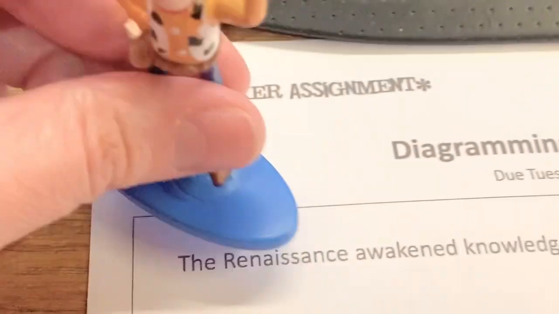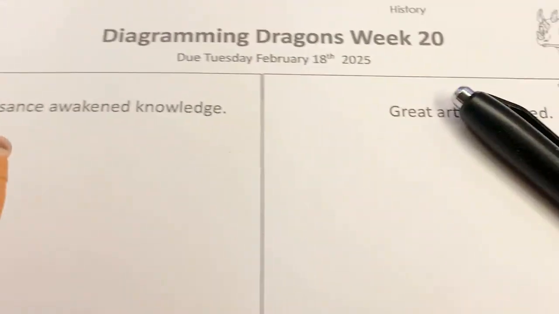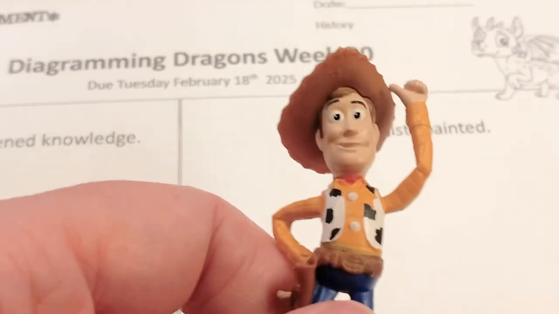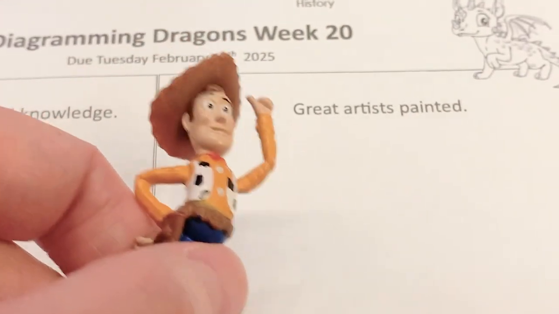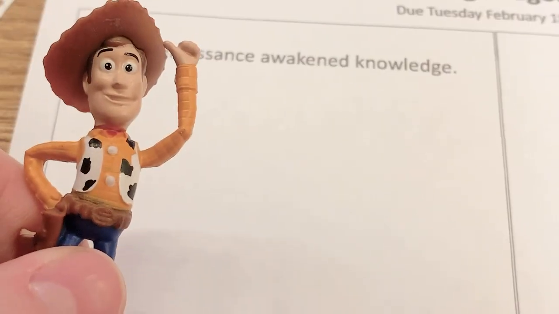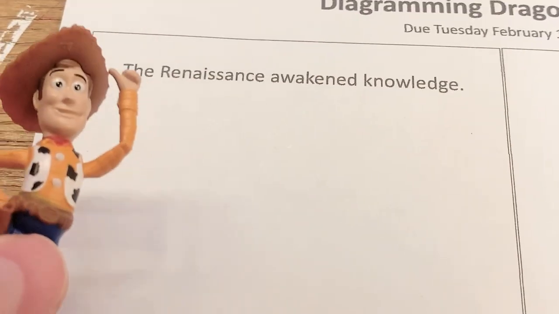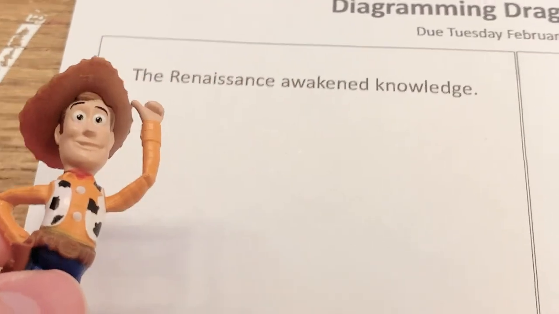Here we go. Let's read this together, kids. The Renaissance awakened knowledge. You'll see that this sentence is a little harder than that one. For you kiddos just starting out, that one's for you, but I want you to try this one because this is the next step up and I know you can do it. Who or what is this sentence about?